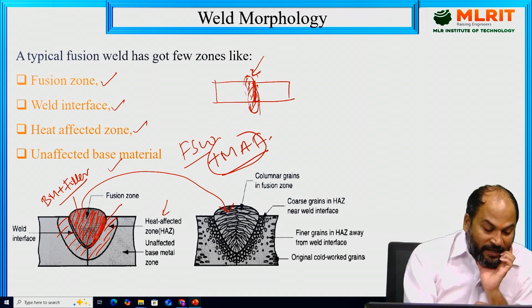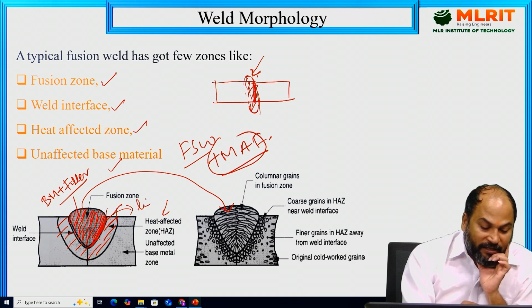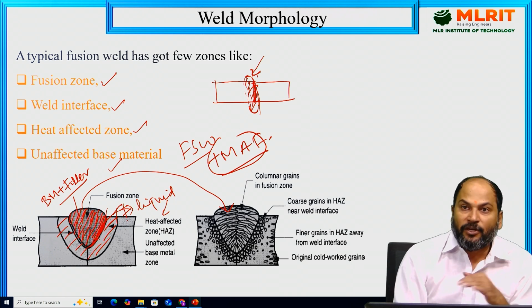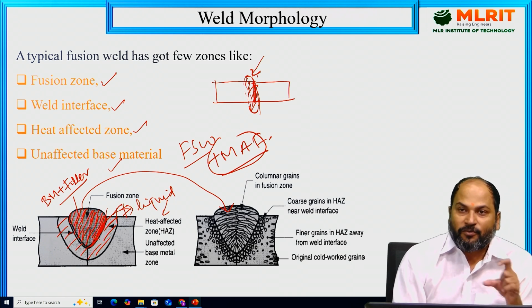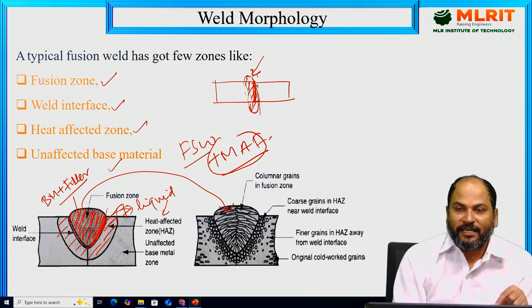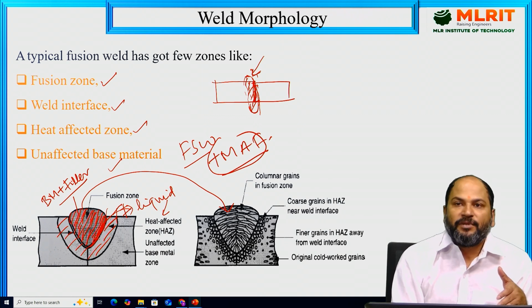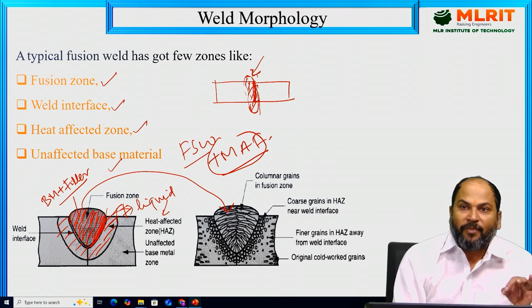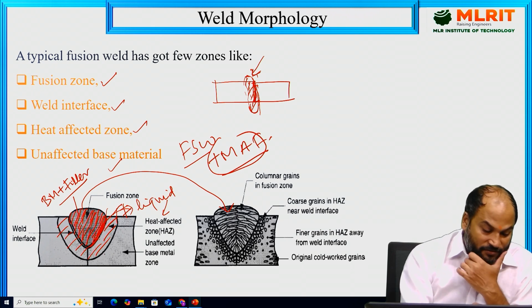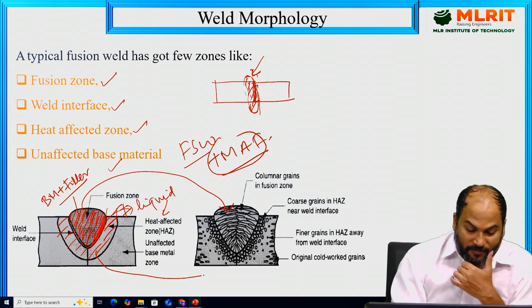What is the meaning of this? The material in this zone will not be in a liquid state, meaning it will not be melted. But the amount of heat in this particular zone is sufficient to change the microstructural features of the material. So this corresponds to this.